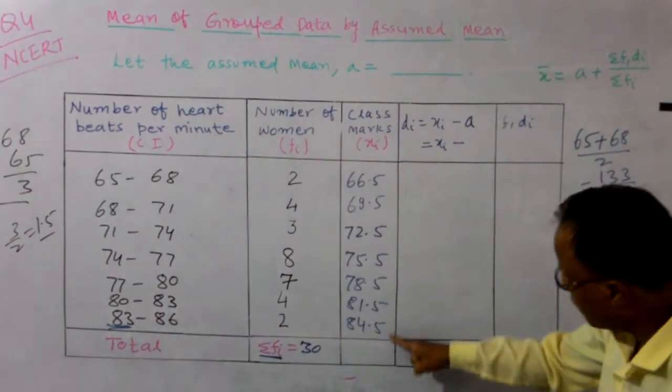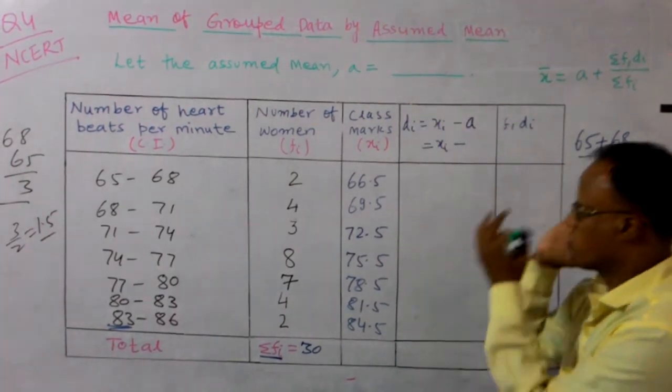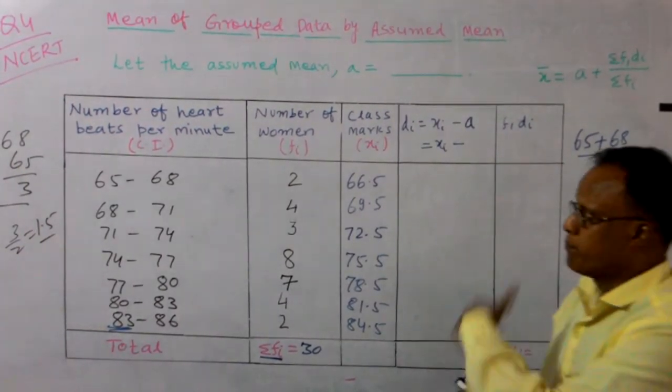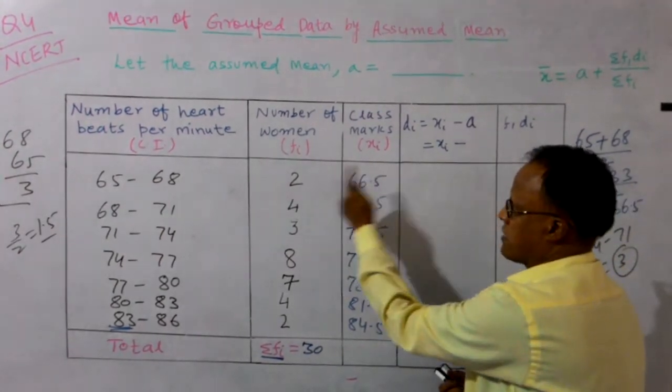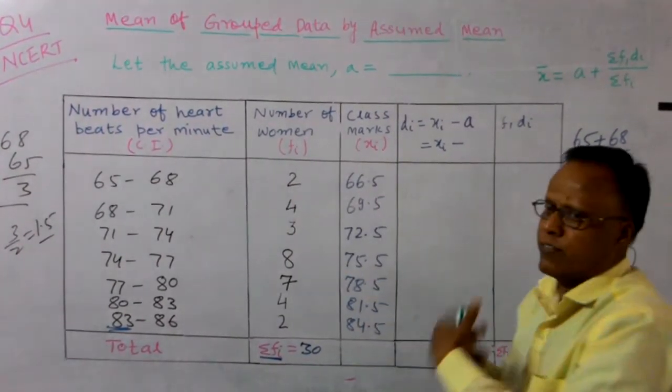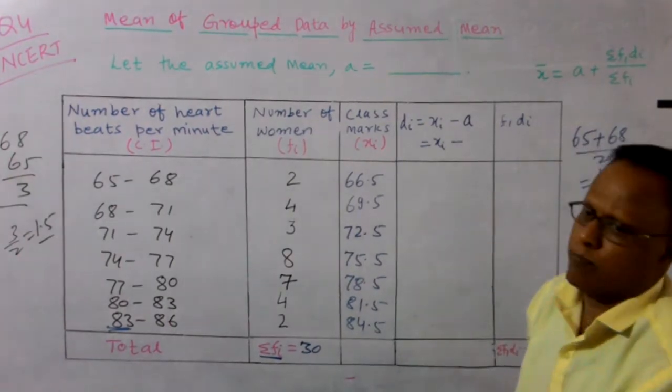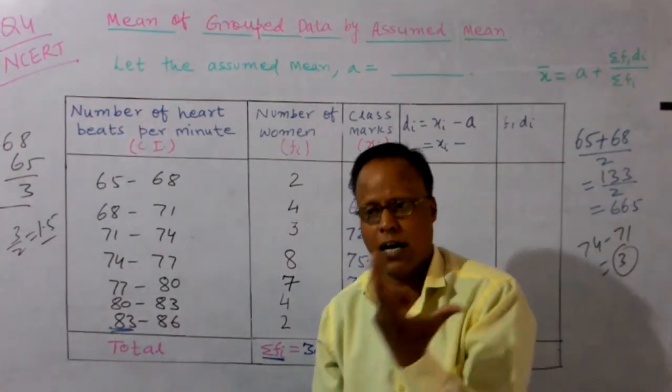So these are your values for the class marks. Now in the previous method, what you generally have to do is find fi xi, then add all, then use the formula sigma fi xi upon sigma fi, and you get x bar.